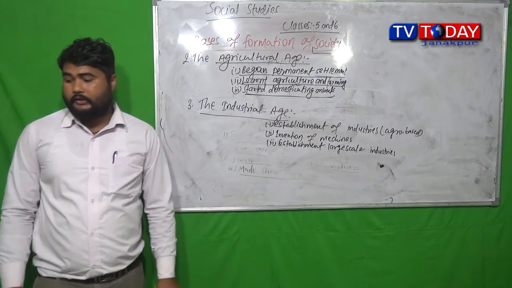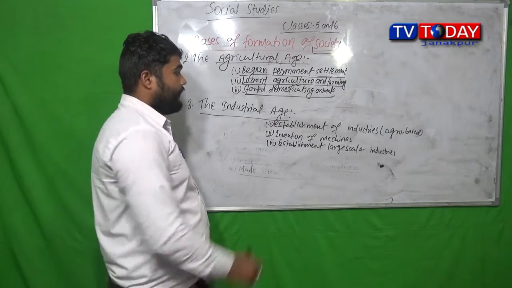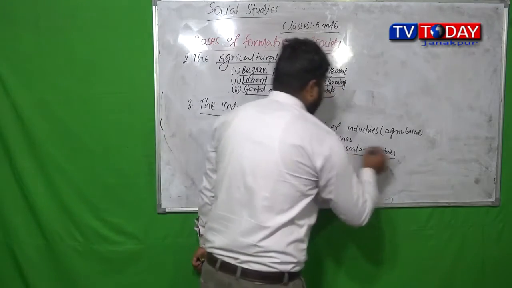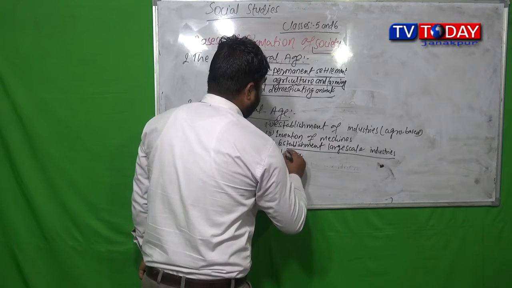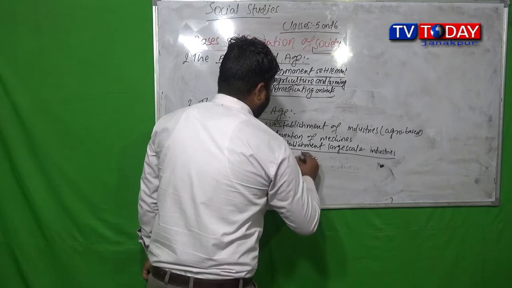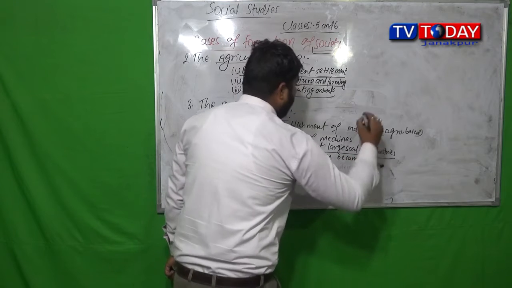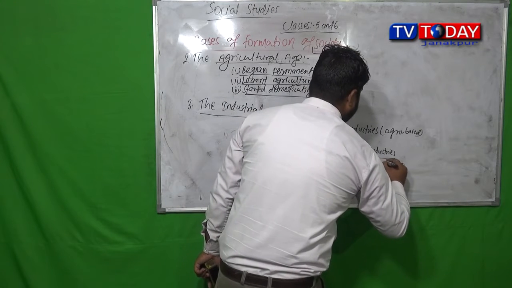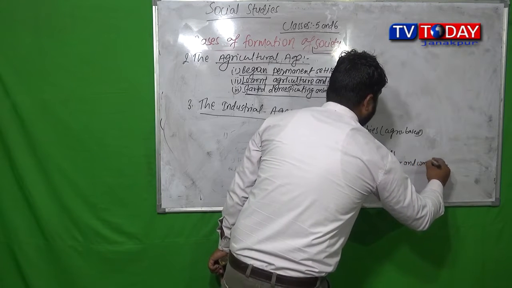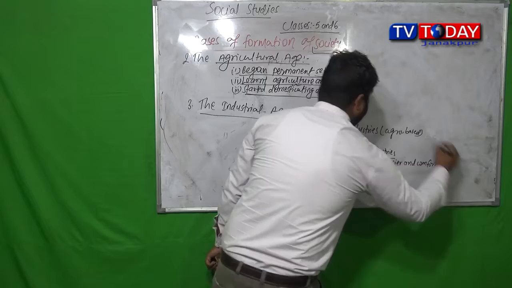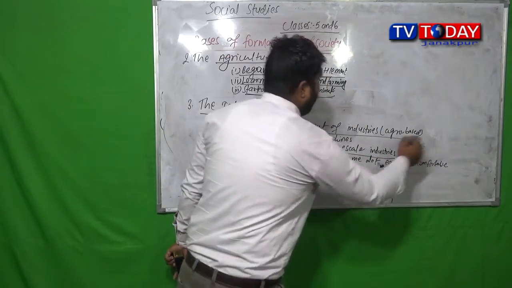Establishment of industries, invention of machines, establishment of large scale industries, and even people's life, life of people became a lot easier and comfortable.